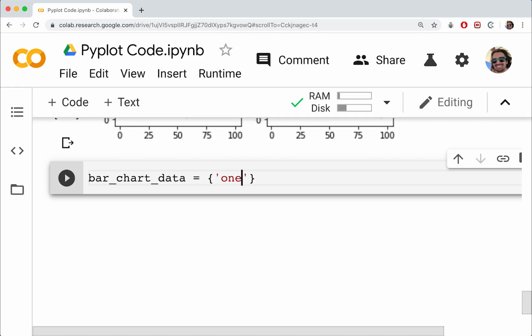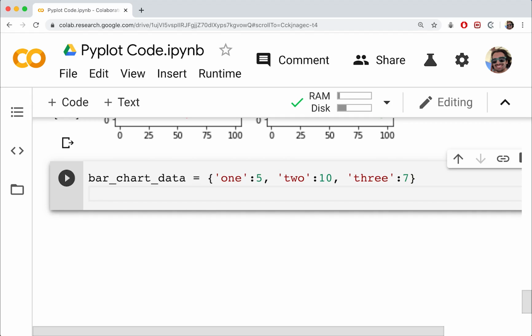So I'm feeling a little uncreative. I'm just going to call my categories 1, 2, and 3. Okay, and I'm just going to assign some random numbers to each one. So we'll start off with maybe like a 5. We do 10 here, and I don't know, maybe like 7 or something. Feel free to enter whatever you'd like. If you want to call these categories something else, that's fine. If you want more or fewer categories, or different numbers, that's totally cool. It's up to you.